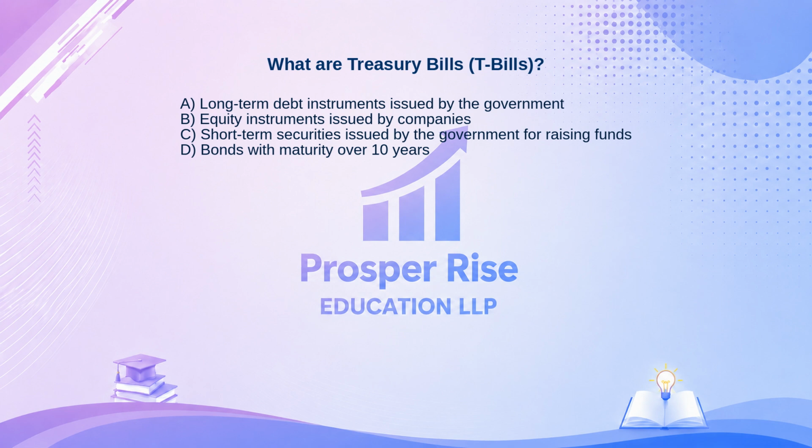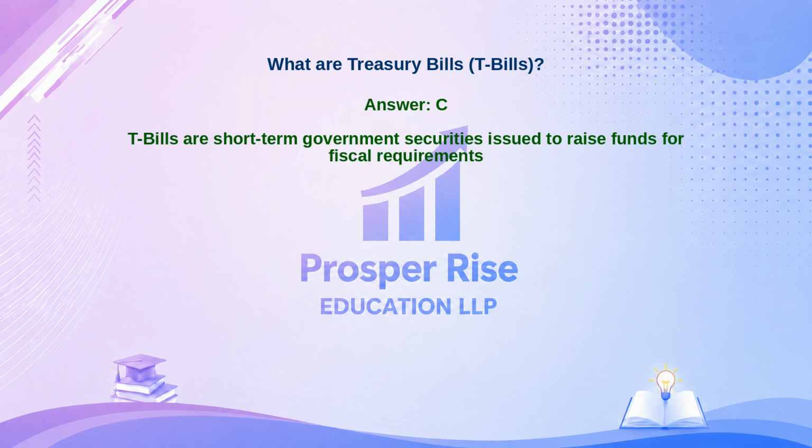The correct answer is option C. Let's see why. T-bills are short-term government securities issued to raise funds for fiscal requirements.